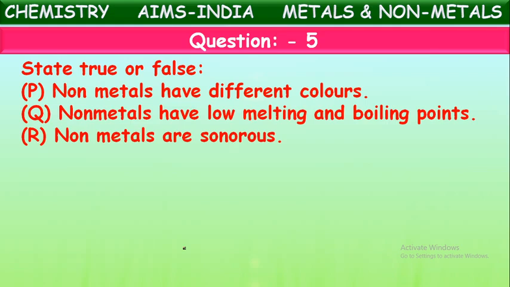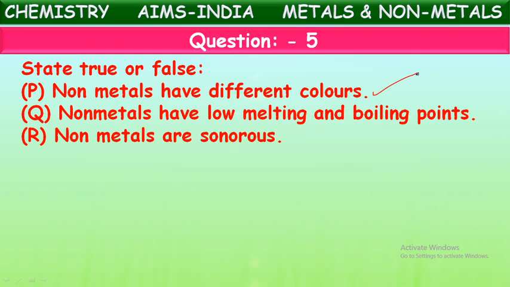State true or false. See the statements given and try to identify whether they are true or not. Non-metals have different colors. Non-metals have low melting and boiling points. Non-metals are sonorous. See which options are correct about non-metals. Non-metals have different colors. Yes, it is correct. Some non-metals are black: graphite and coal, which are forms of carbon, are black. Sulfur is generally yellow. Phosphorus is brown or gray. Some are colorless. So non-metals are available in different colors.